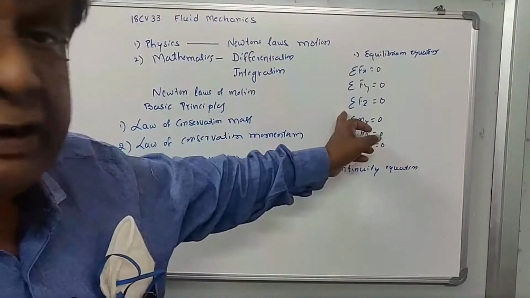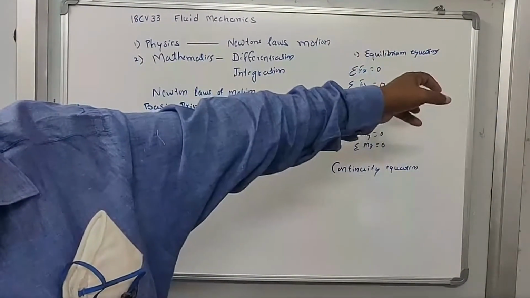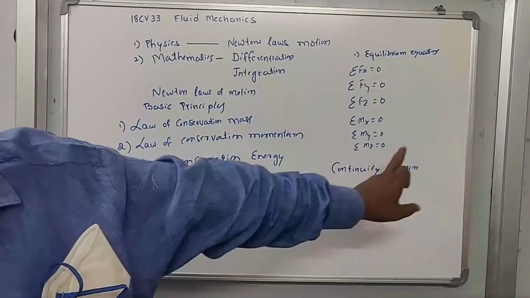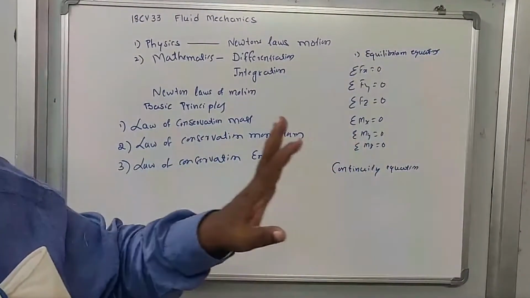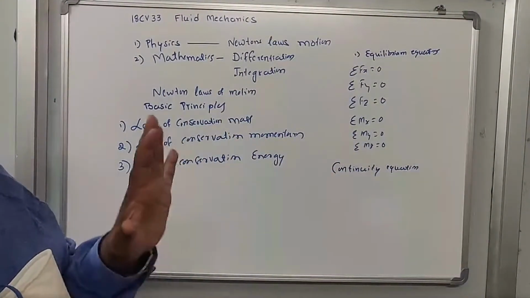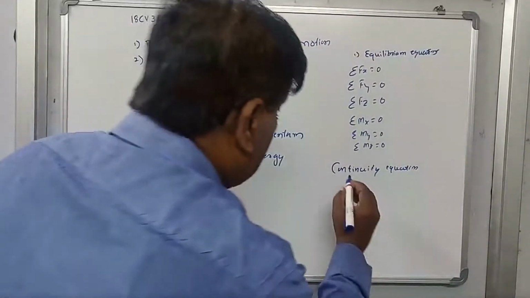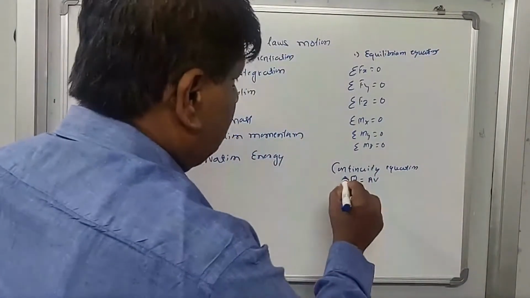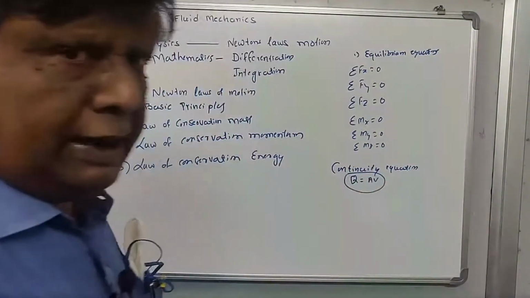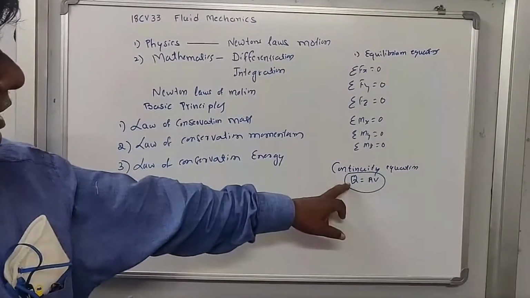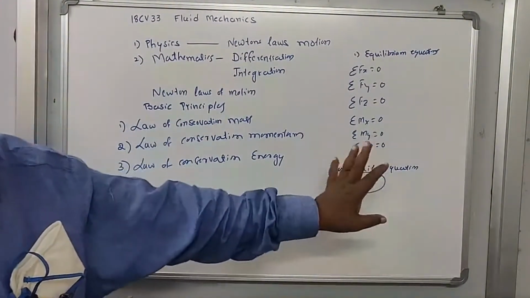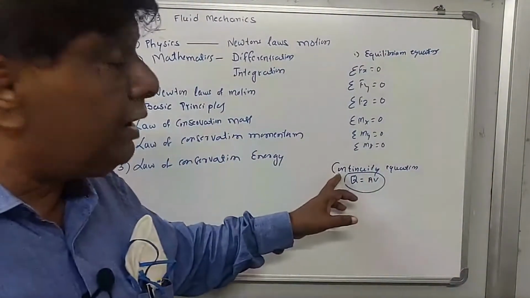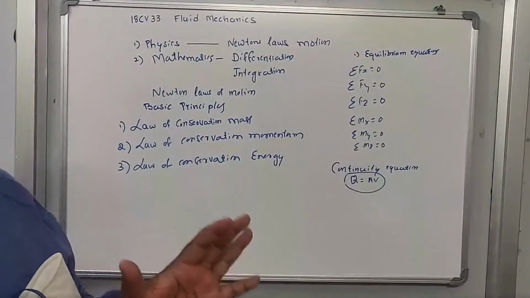Like in solid mechanics, if these equations are satisfied, you will say that the solid is under the equilibrium condition. If this continuity equation is satisfied, then we can say that the flow is continuous. In a two-dimensional problem, Q is equal to A into V. We will derive this in the next classes. Q is the discharge, A is the area, V is the velocity. So this is the continuity equation, a very basic equation in fluid mechanics.